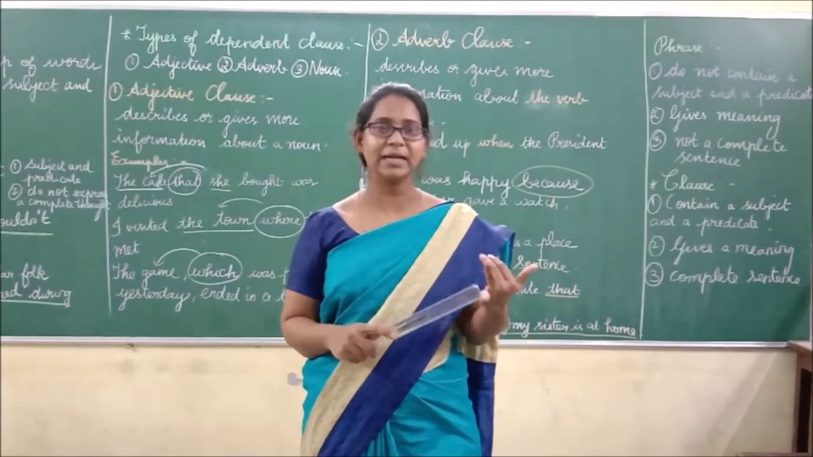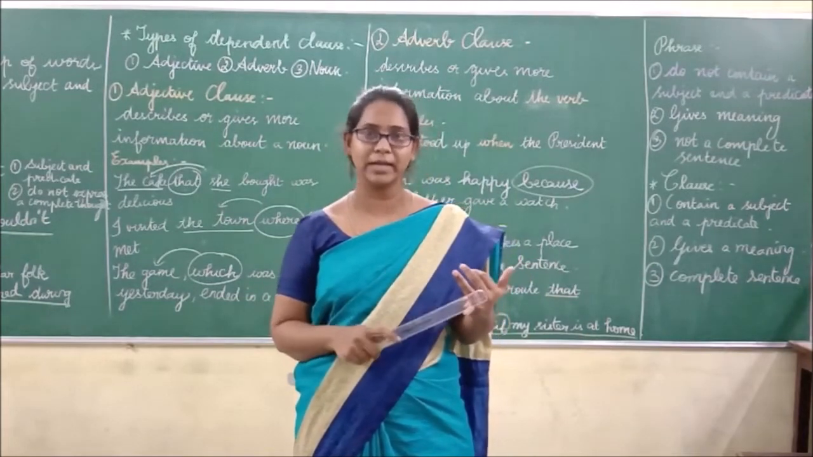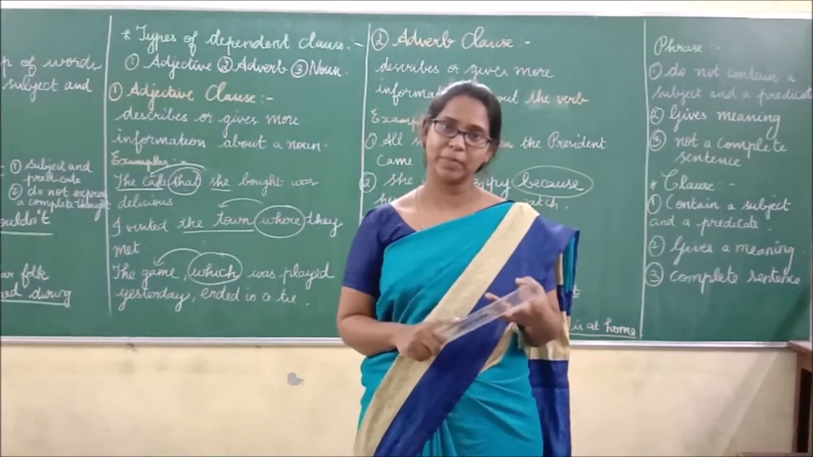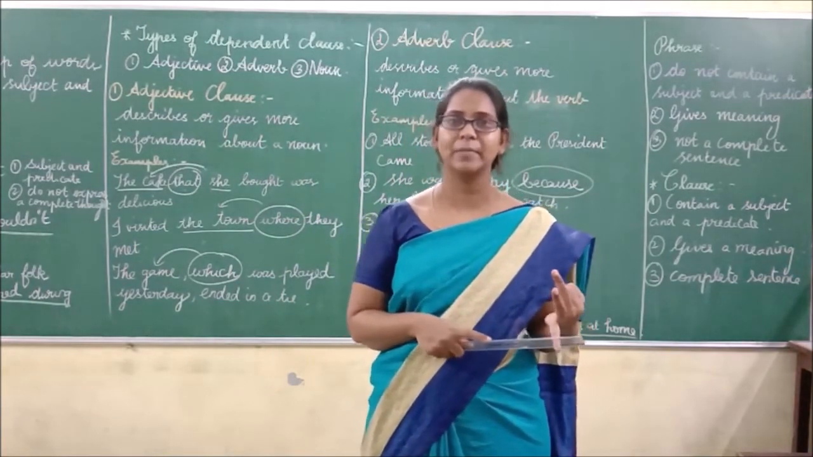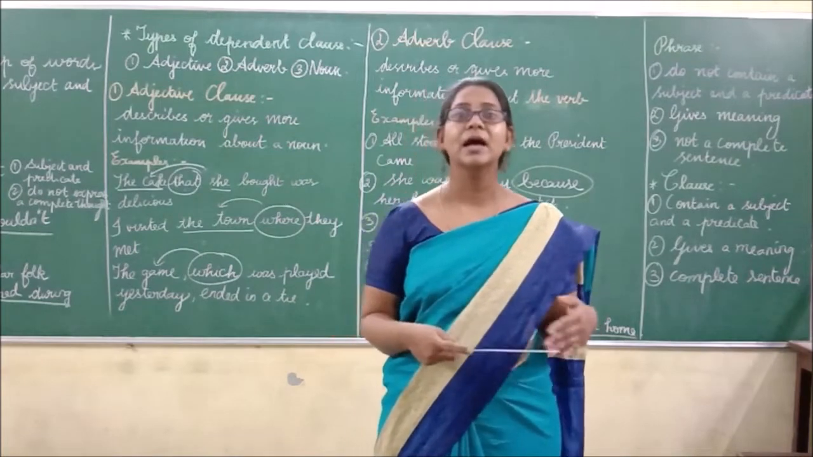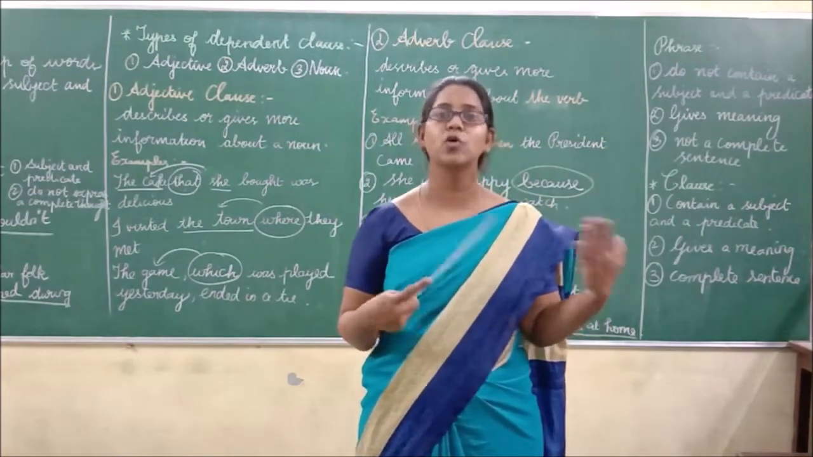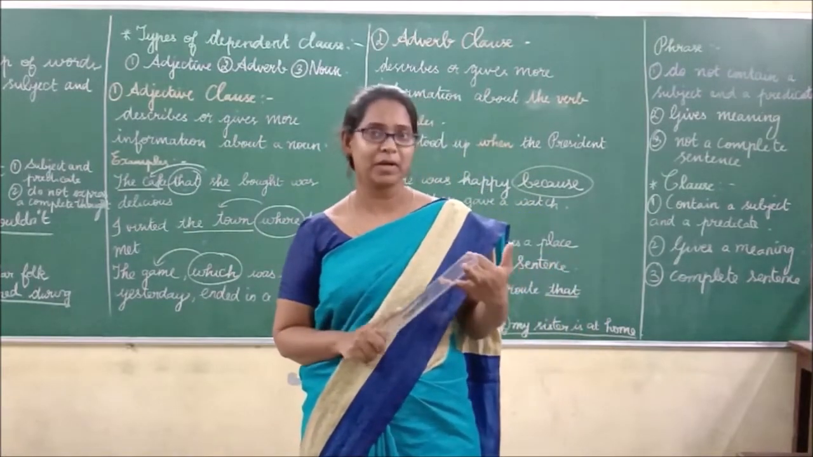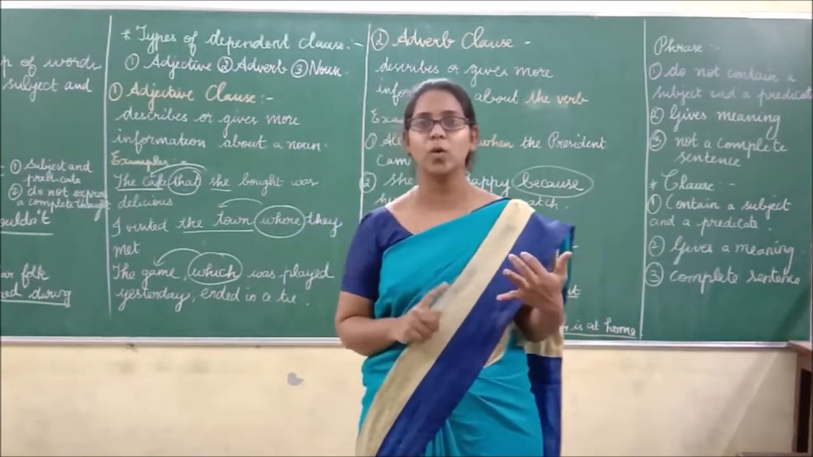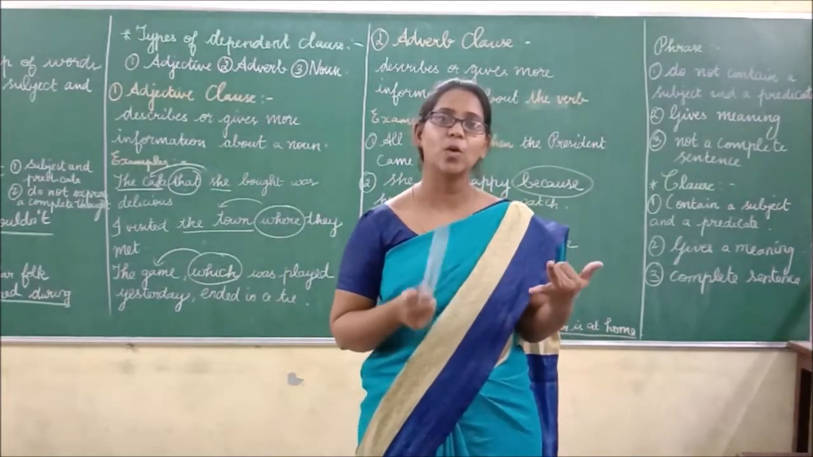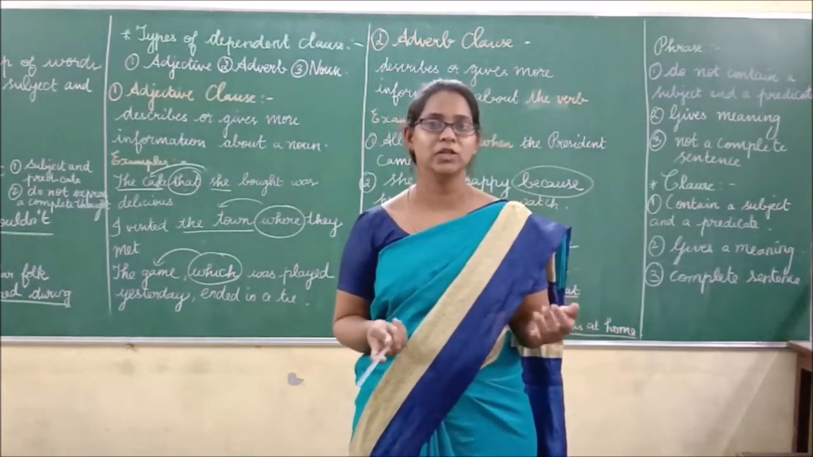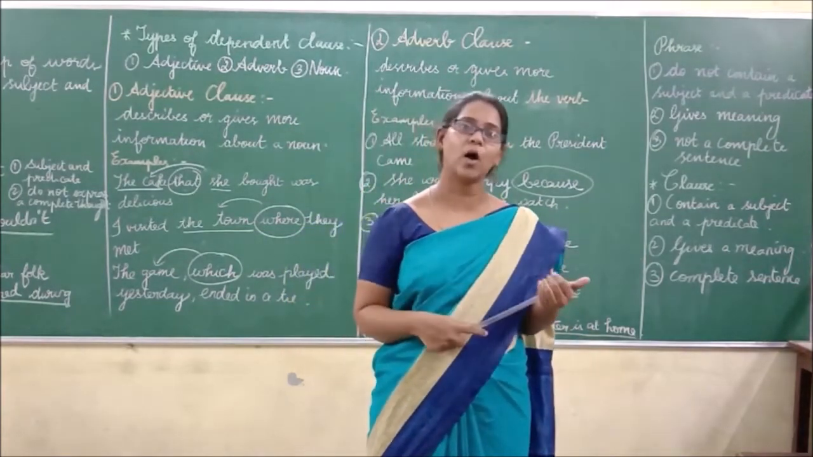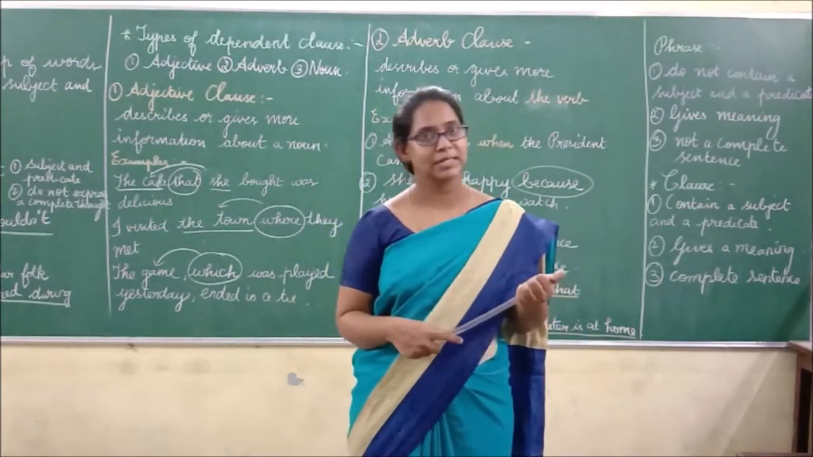We have seen the types of clauses, isn't it? What are they? Noun clause, adjective clause, adverb clause. Adjective clause is a group of words which describes a noun and gives more information about the noun. Adverb clause is also a group of words which describes the verb and gives more information about the verb. Whereas a noun clause acts as a noun, in the place of a noun in the sentence.